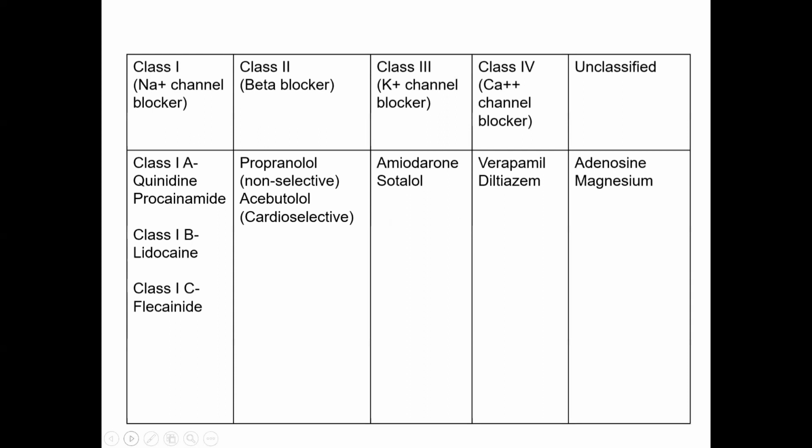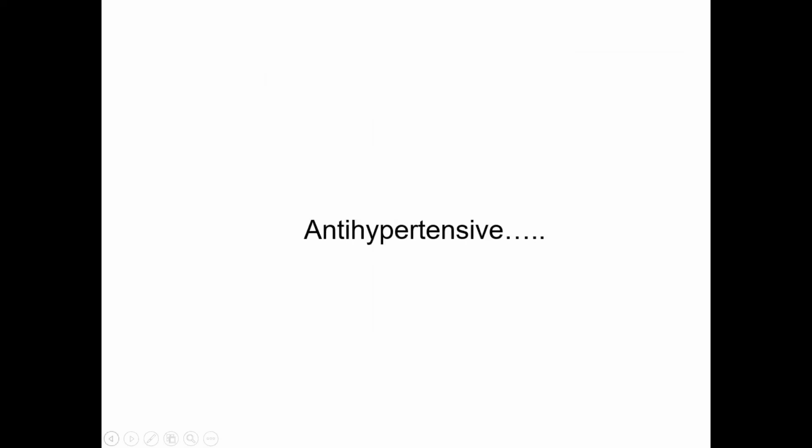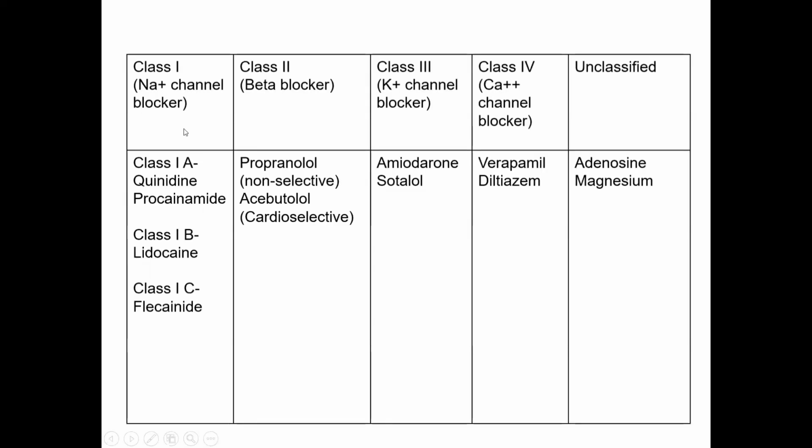Now another important and most commonly asked topic, that is antiarrhythmics. Okay. So these are the antiarrhythmics. These are the mechanisms of action. How? Class 1, class 2, class 3, class 4, and unclassified. So these are the antiarrhythmic drugs, 5 types: 1, 2, 3, 4, and another is unclassified.